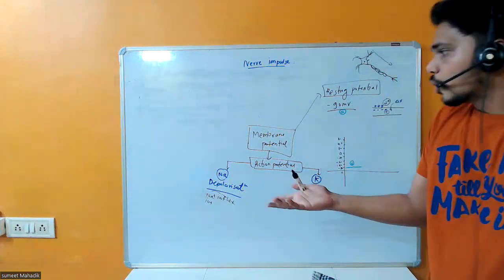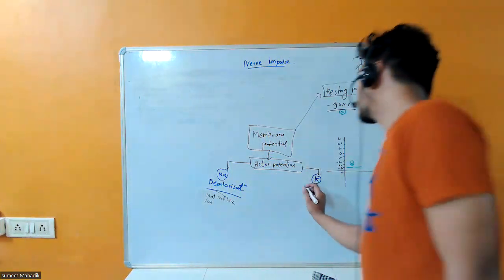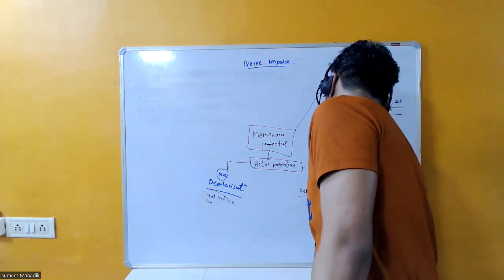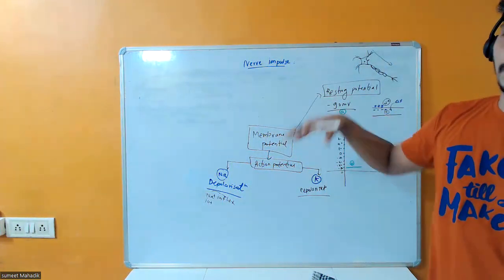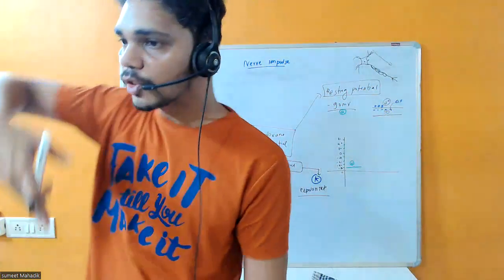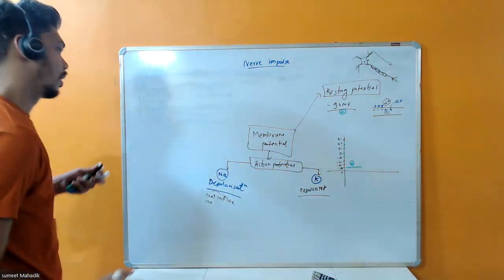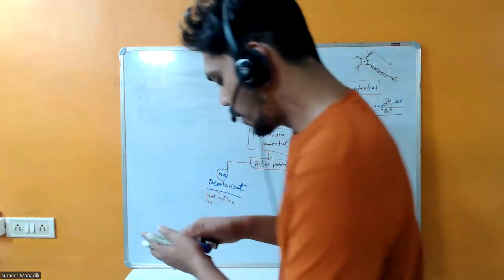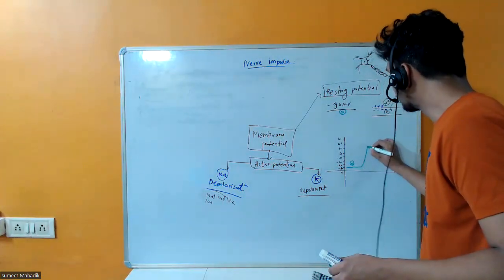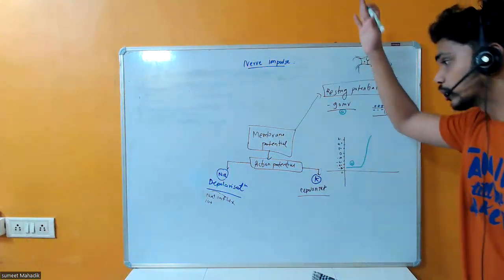So potassium, who is going to take care? Sodium is responsible for depolarization, potassium is responsible for repolarization. He will try to get that -90 resting potential again. So who causes the action potential? The entry of the sodium. That is the first point. Who wants to maintain the repolarization? Potassium. The moment the entry is happening, the potential becomes positive. Can you see the spike? It's towards positive. But repolarization is going to bring it back again, right?